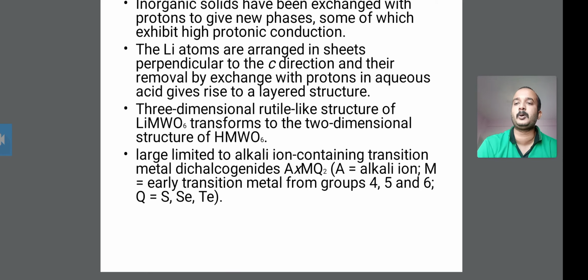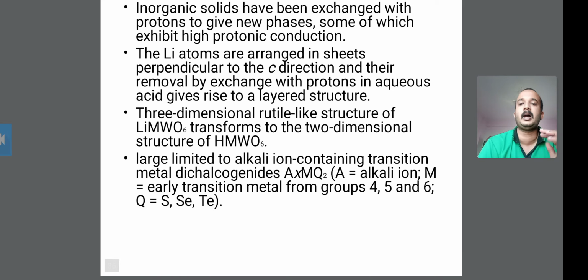Therefore, the large class is limited to the alkali-ion containing transition metal dichalcogenides AxMQ2, where A is an alkali ion, M is an early transition metal from groups 4, 5, 6, and Q is sulfur, selenium or tellurium.